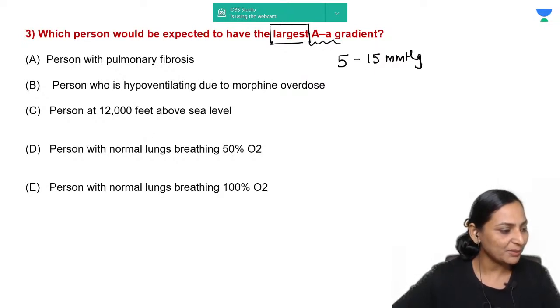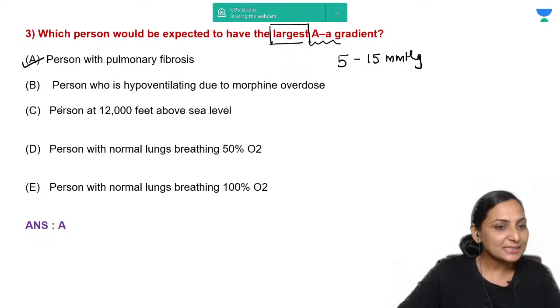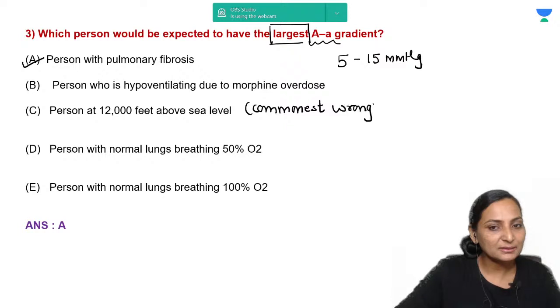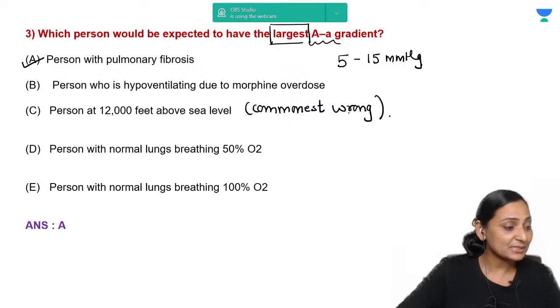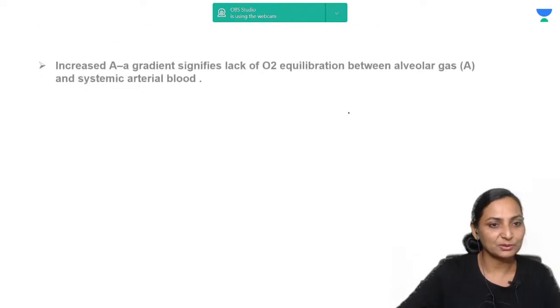Yes, anybody would like to make a guess about it? C. No. The correct answer over here is A. C is one of the commonest wrong answers. It is the commonest wrong answer that is being given. Right? Now just catch up the explanation.